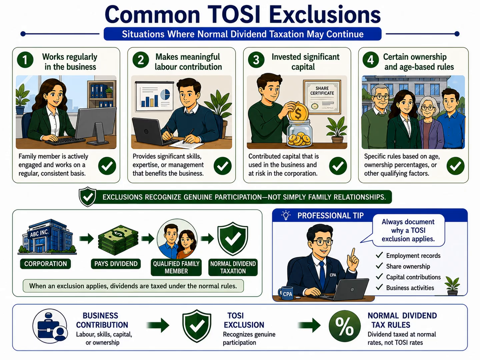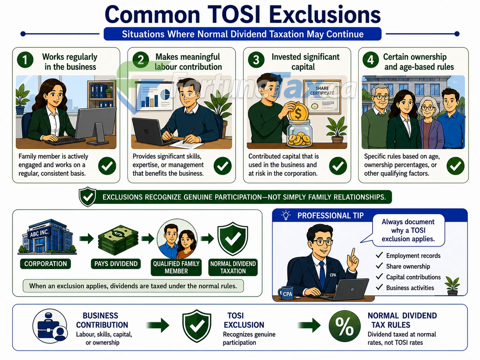A third category involves significant capital contributions. In some situations, a family member invests substantial capital into the corporation and bears genuine financial risk. Because they have invested their own money and contributed to the business financially, the tax system may recognize that contribution through one of the available TOSI exclusions.